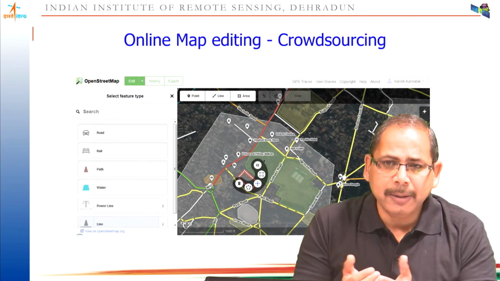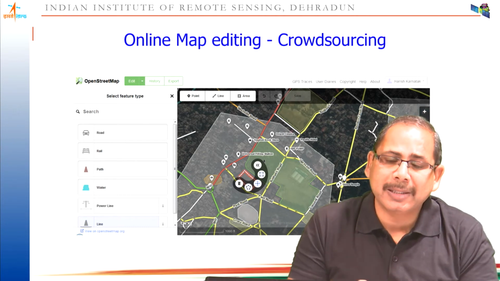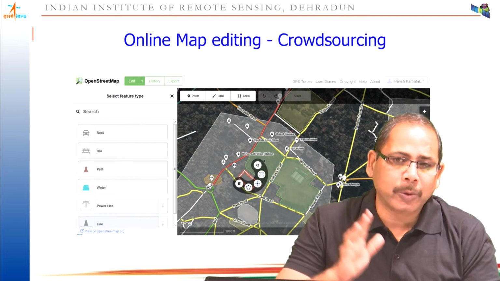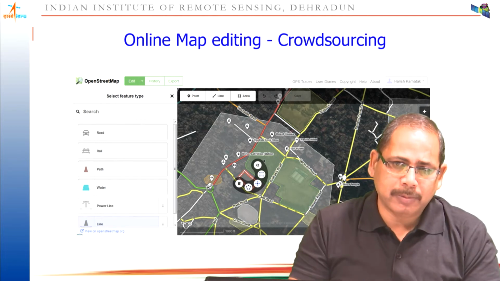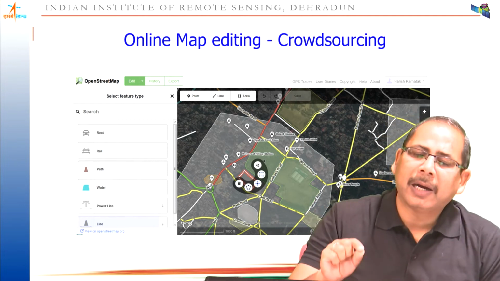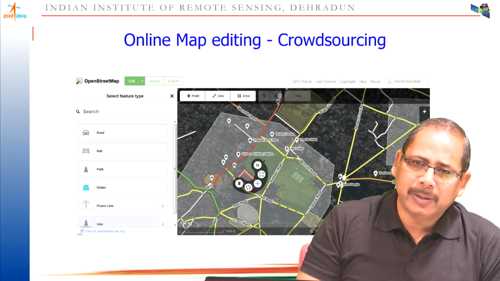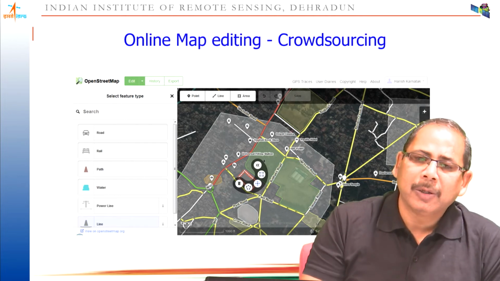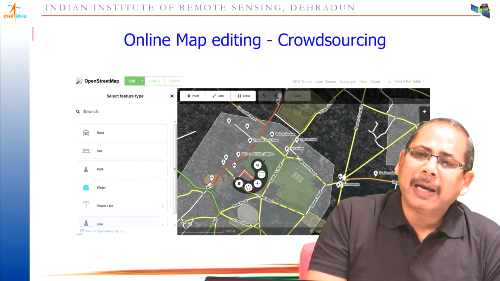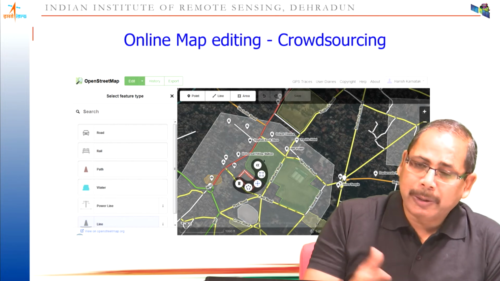Once this is done, then you can develop analysis, you can develop a lot of queries, data processing on the vector data. Like if you digitize all the roads, all the junction points, and also give the name and also the traffic, either it is a one-way road or two-way road, then you can do the network analysis. You can identify the shortest route from one location to another location. You can do other network analysis like optimization of your traffic, and so on.